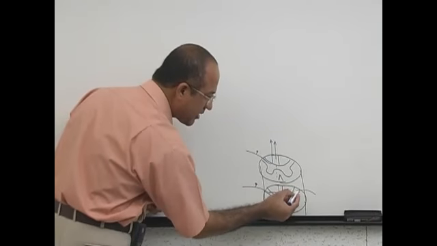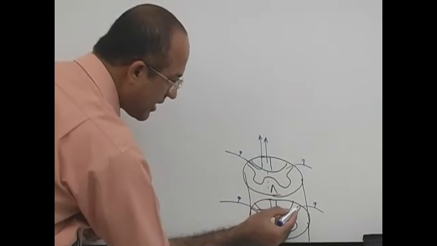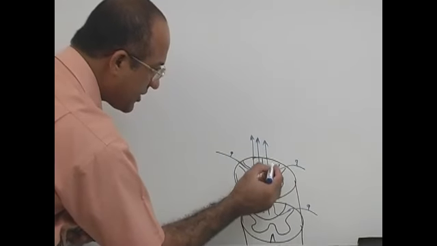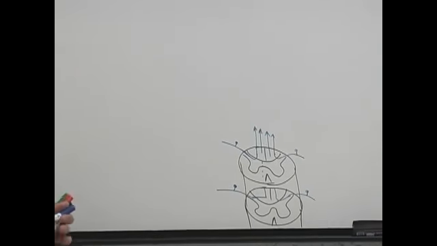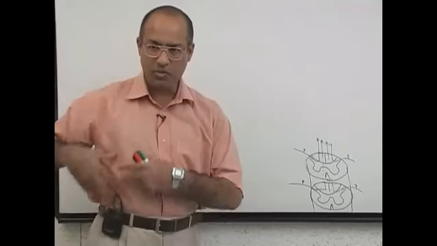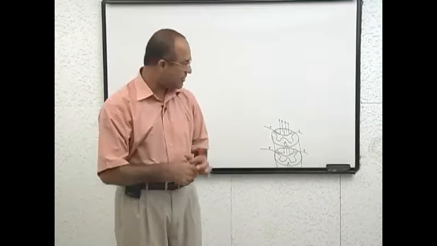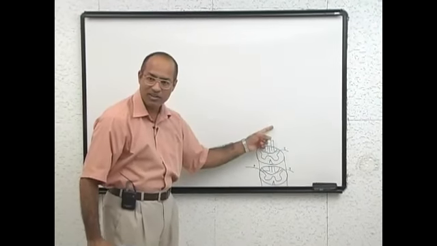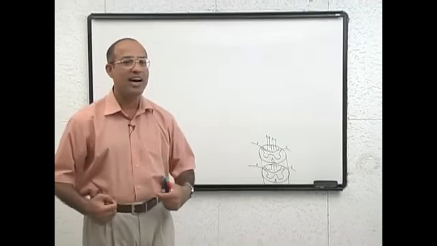Same is here also, because sensations are coming bilaterally, right? This is fasciculus gracilus of the left side, and this is fasciculus cuneatus of the left side. Am I clear? The very important thing you have to note: sensations from the right part of the body are going upward through the right half of the spinal cord, and sensations from the left side are going upward through the left half of the spinal cord. So we say dorsal column sensations are moving uncrossed.